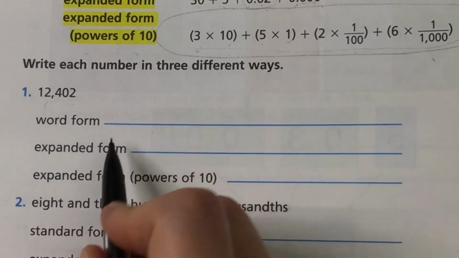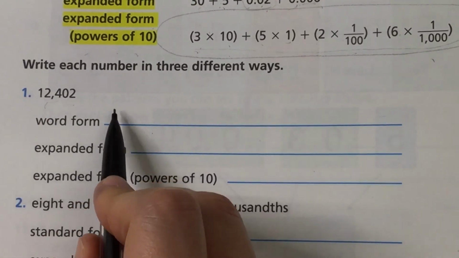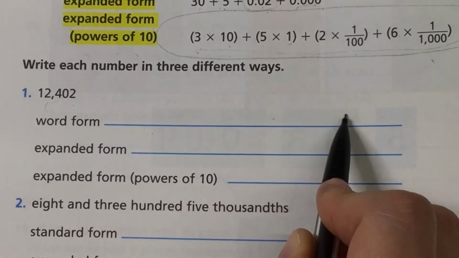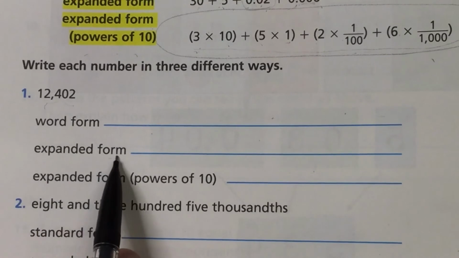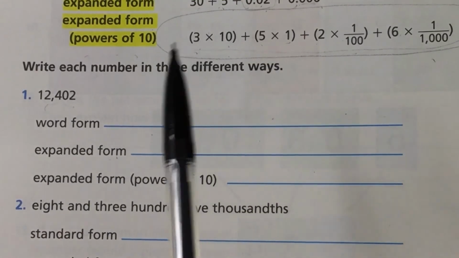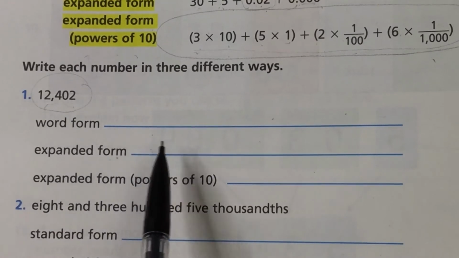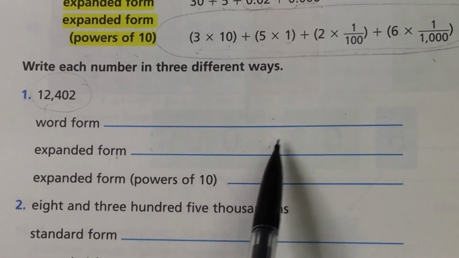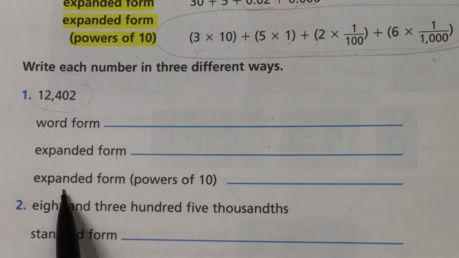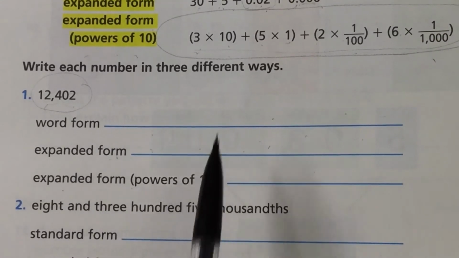Okay, so 12,402. In word form, you would spell that out, and I'll let you do that. Then we do expanded form, which again, this is not a decimal number, so we should be fine on this. You should say 10,000 plus 2,000 plus 400 plus 2. Then we go to expanded form powers of 10.